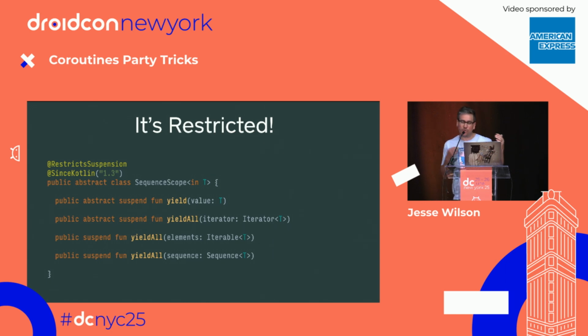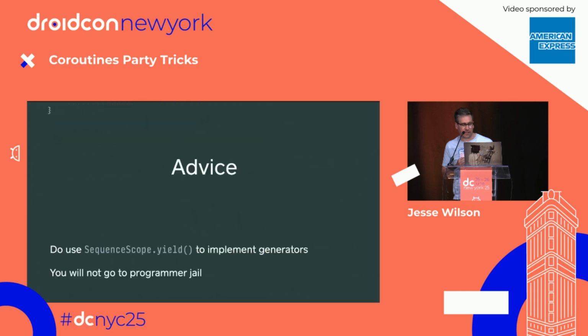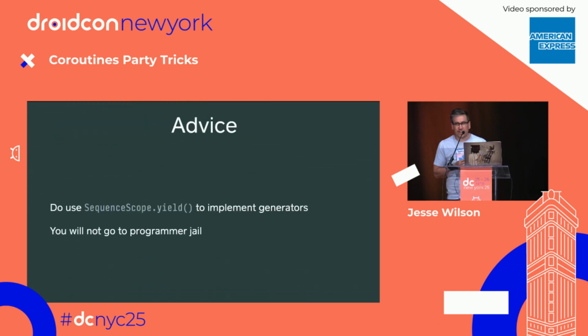So we've got two different language features, both built on the same suspend technology. We've got regular asynchronous coroutines, and then we've got this generator thing. My advice here on this trick is, even though the old yield that took no arguments is forbidden and you should never call it, this one's awesome and you should call it all the time. You will not go to programmer jail.